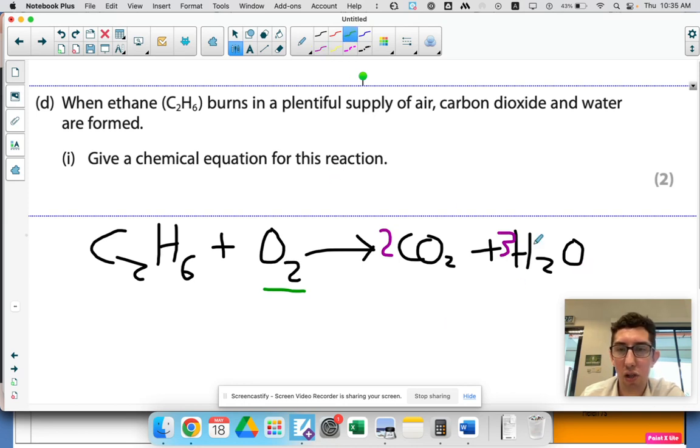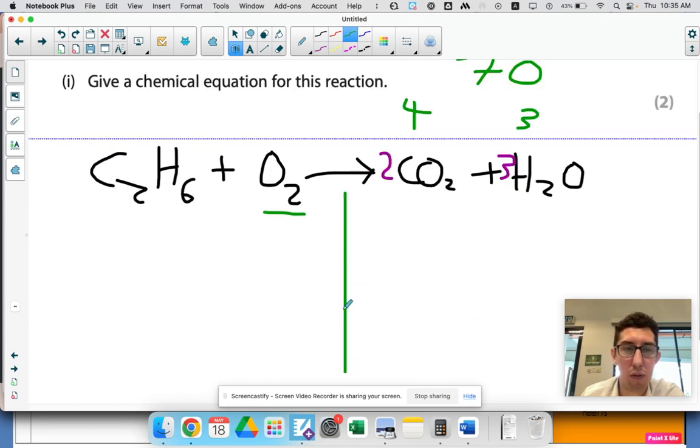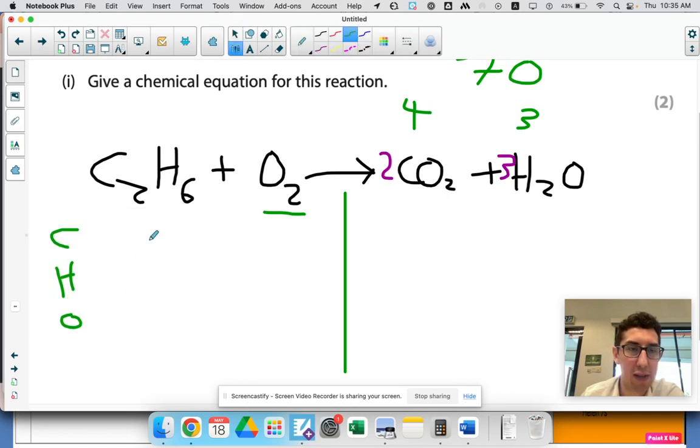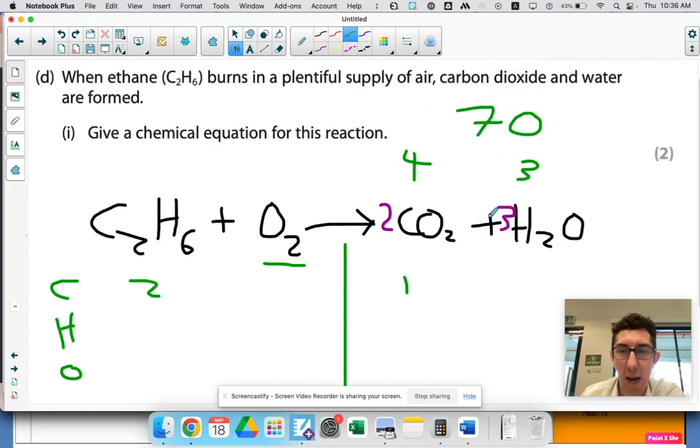And now let's do the oxygen. Oxygen's a bit more tricky. On the right-hand side, we've got 2 times 2, so 4 oxygens there, and 3 times 1, so 3 oxygens there. So we've got a total of 7 oxygens. The way we generally teach this is to write down all the elements on the side and count them all up. To be honest, you do need to get fast. This is quite a slow method, but it's a good method of doing it. But anyway, I'm not going to go through all that.